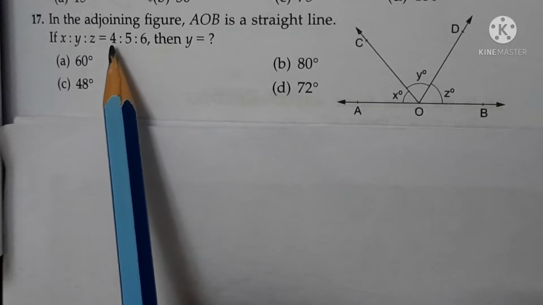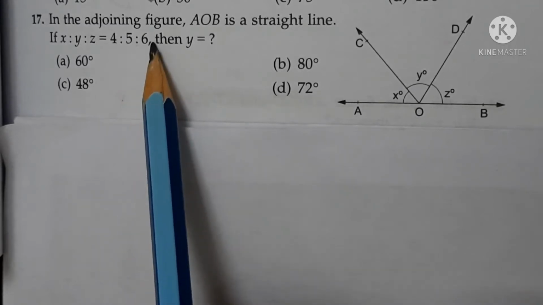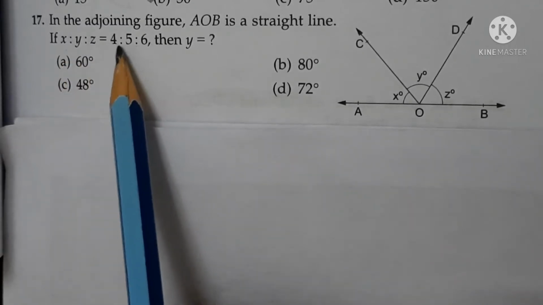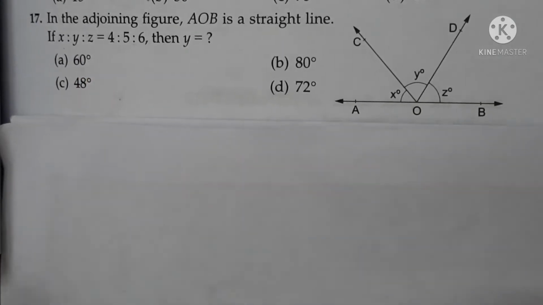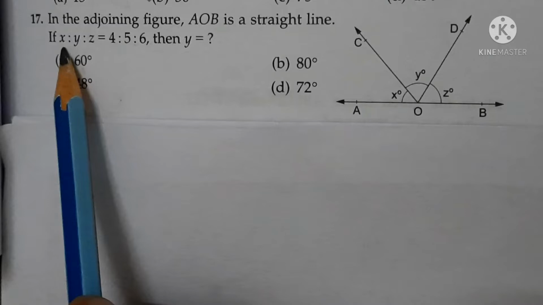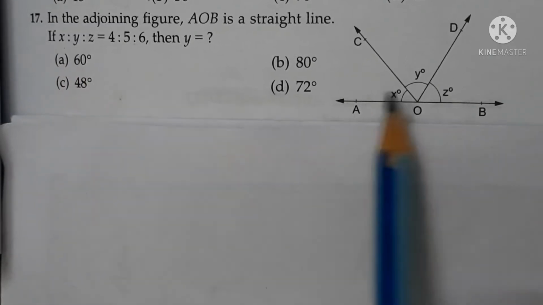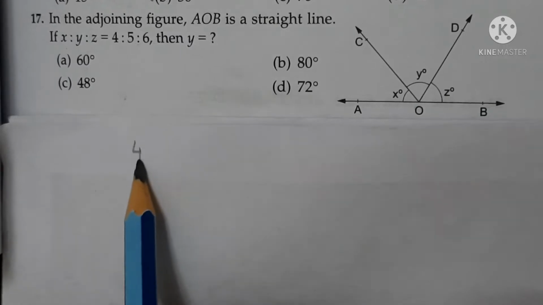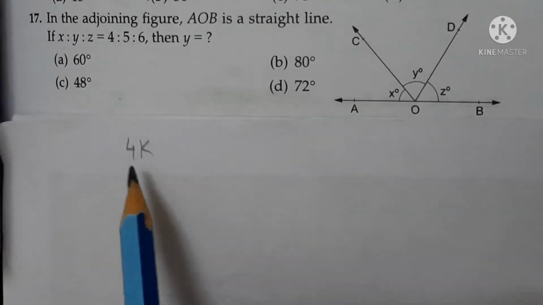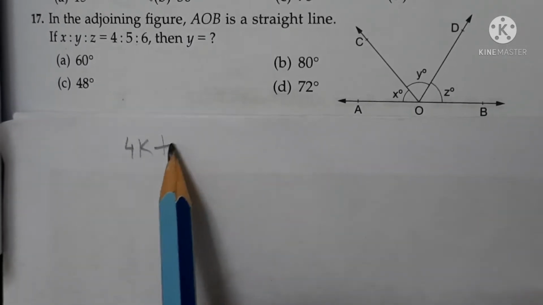So you can write it as 4k, 5k and 6k. So x is equal to 4k, y is equal to 5k and z is equal to 6k. So the sum of angles 4k plus 5k plus 6k is equal to 180 degrees.